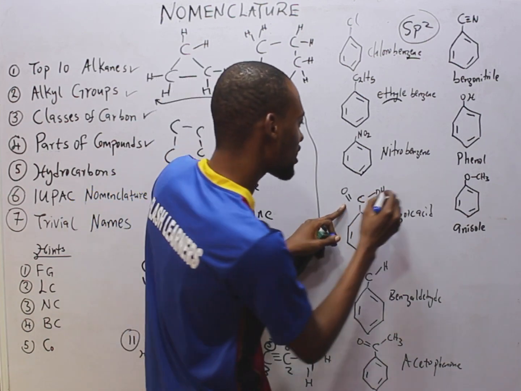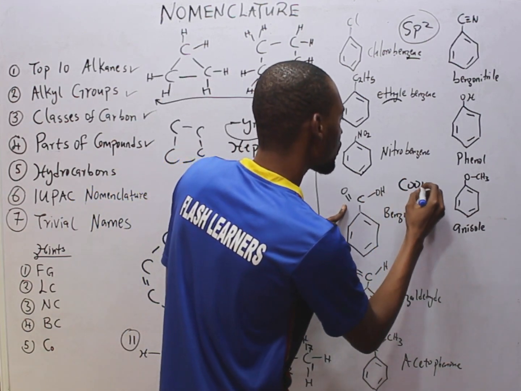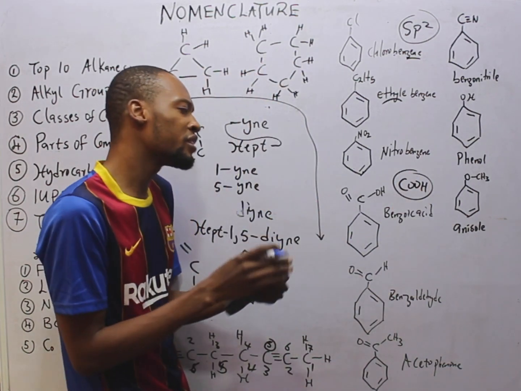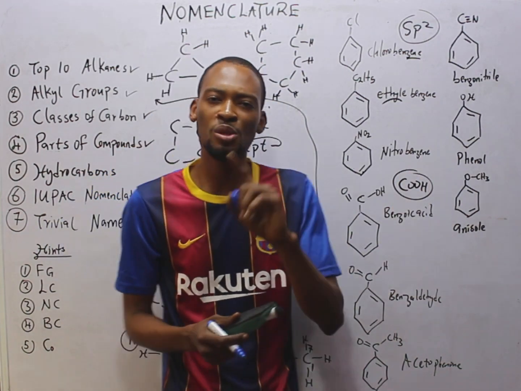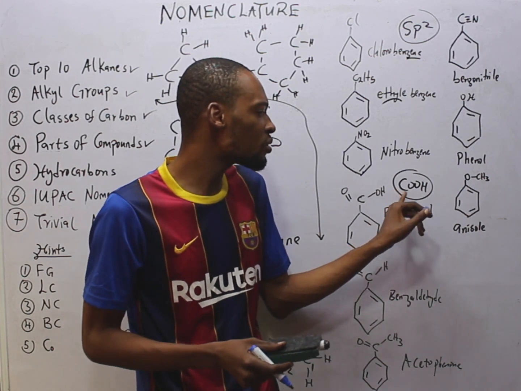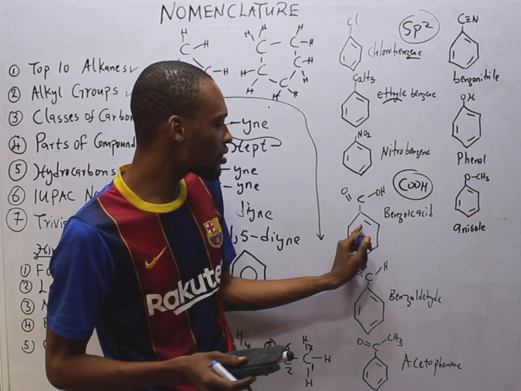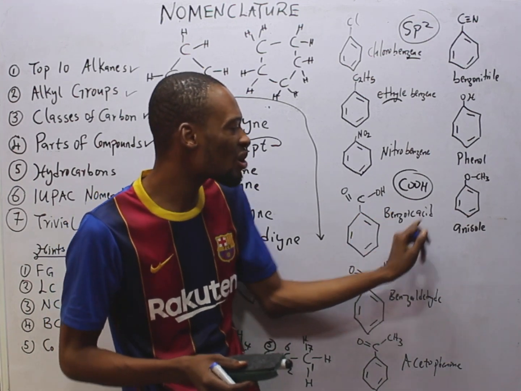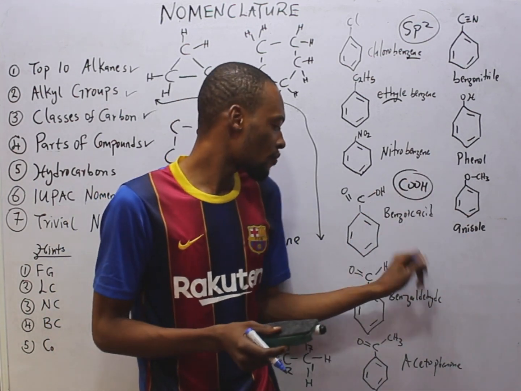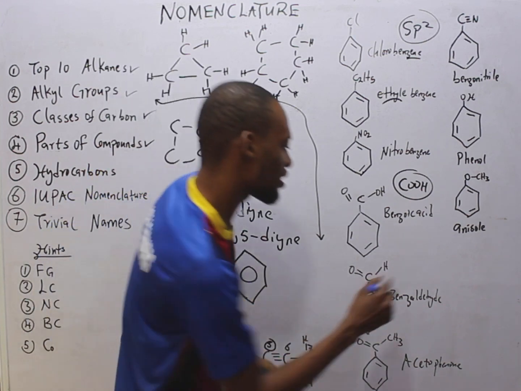Look at this. This is simply COOH. And under my video on homologous series, I told you that COOH is carboxylic acid or oic acid. So this attached to benzene gives us benzoic acid. Then here, you see this is CHO.